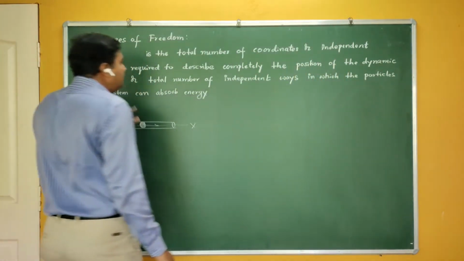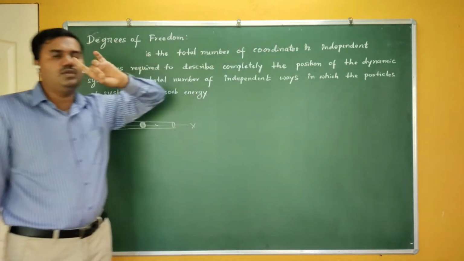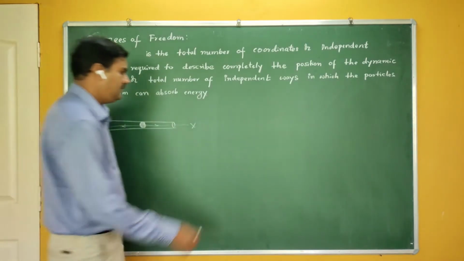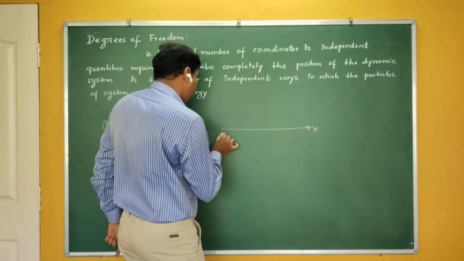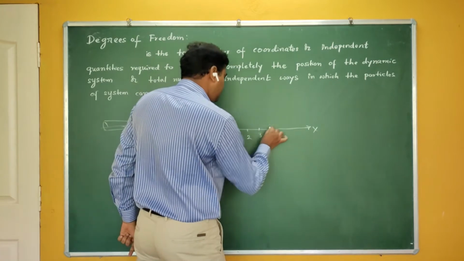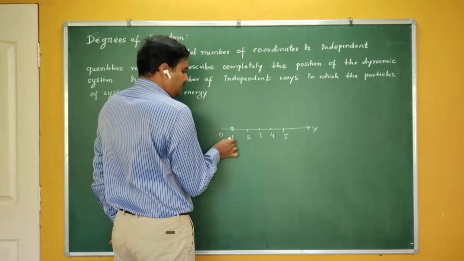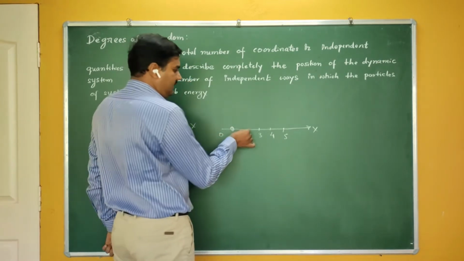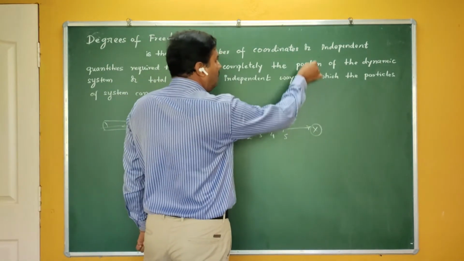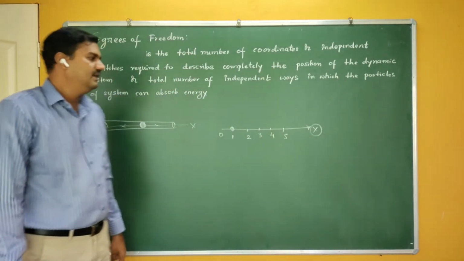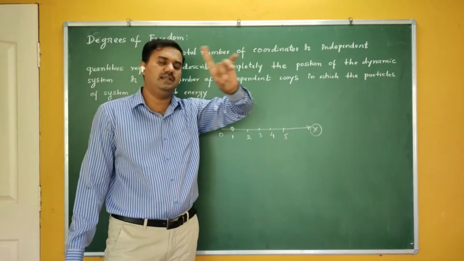You can express the position of the particle using how many coordinates? Using only one coordinate. This is the total number of coordinates. For example, in this graph, this is along the x-axis, this is the origin, and this is 1, 2, 3, 4, like this. If your ball is present here, you say it is 1 centimeter from the origin. Now it is here, 2 centimeters from the origin. Therefore only one coordinate, the x coordinate, is enough to describe its position. So what is the degree of freedom here? The degree of freedom is 1.